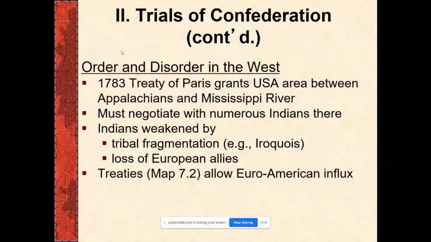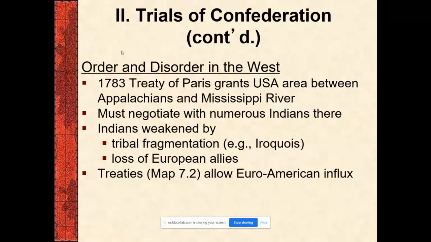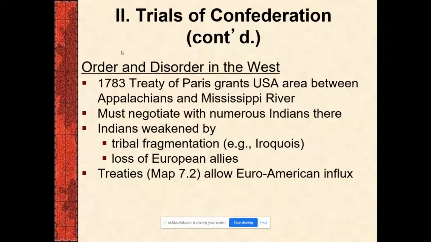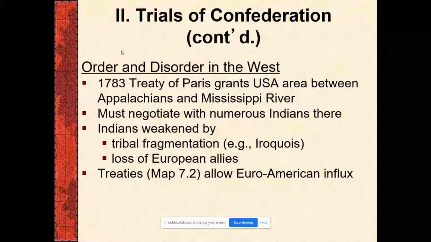So we create a lot of treaties with the Native Americans, but we also have some issues, as Native Americans are at war with each other at certain times. And as we said, they're one of the groups that suffers from the American Revolution, in that the British were controlling the spread of the colonies and keeping Native American territory safe from further encroachment by white settlers.